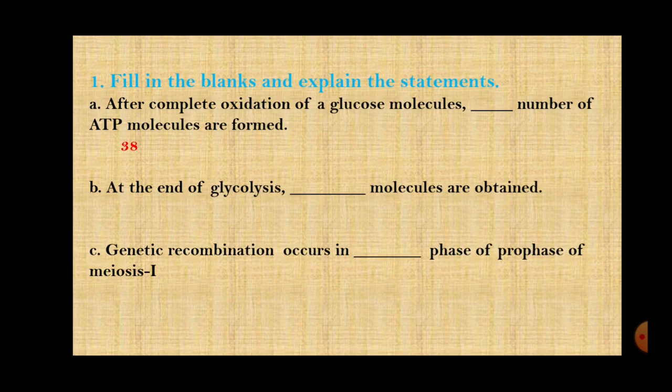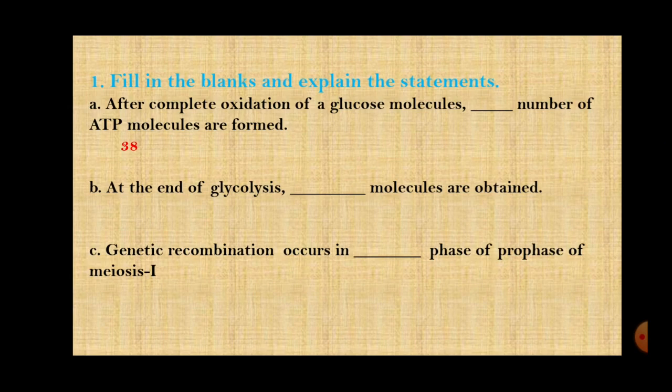38 molecules. And after writing this answer, you have to explain how these 38 molecules of ATP are formed. So you will write, in glycolysis, total 6 molecules are formed. In Krebs cycle, 2 molecules of ATP are formed. So 6 and 2, 8. And the remaining 30 molecules are formed in the ETC reaction. No need to write a very big explanation. You only have to bifurcate and write how these 38 molecules are formed.